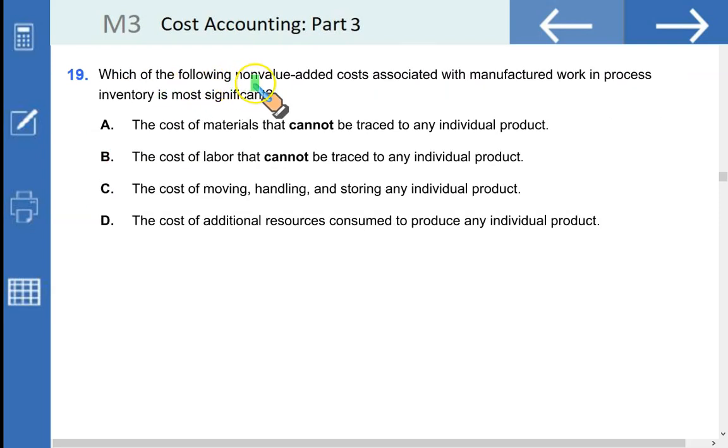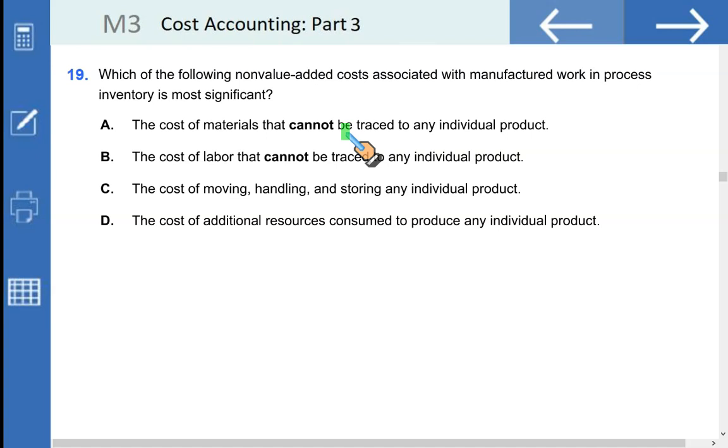Which of the following non-value added costs associated with the manufactured work in process inventory is most significant? The cost of materials that cannot be traced to any individual product. Well, since this material cost cannot be traced to any individual product, it is more likely uncontrollable, so it is not significant.